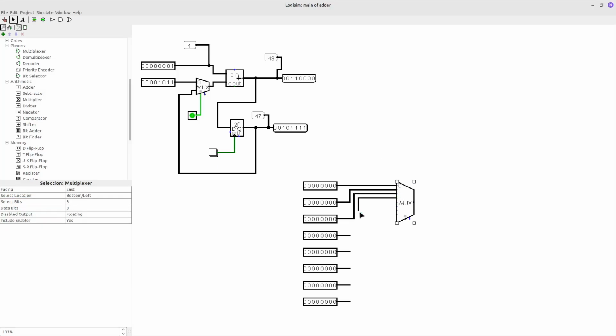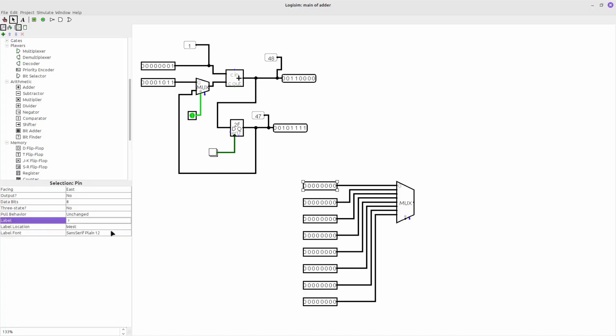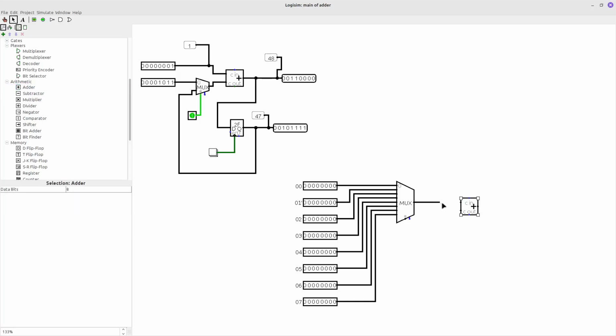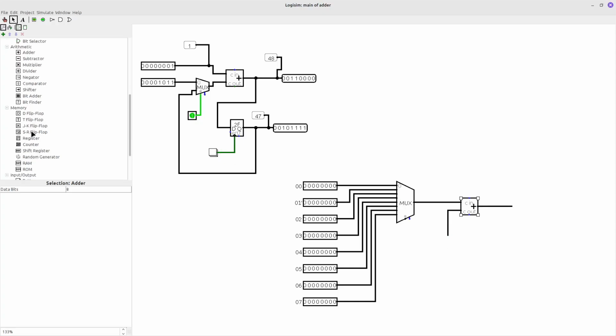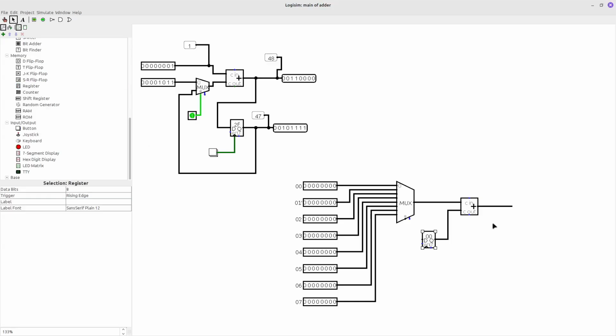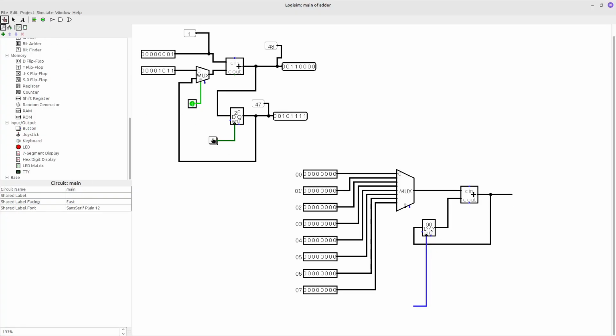We'll do this very carefully. This is an electrical thing, so be careful. Okay, let me add some labels here, like input 0, input 1, 2, 4, 5, 6, 7. And our output will go to the element over here, and we will see results here, but the second output will be our register. Let's add the register. Okay, we can save the result into our register, and as we remember, we press this button here.